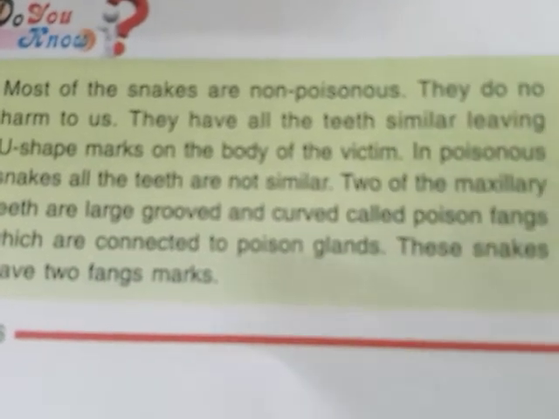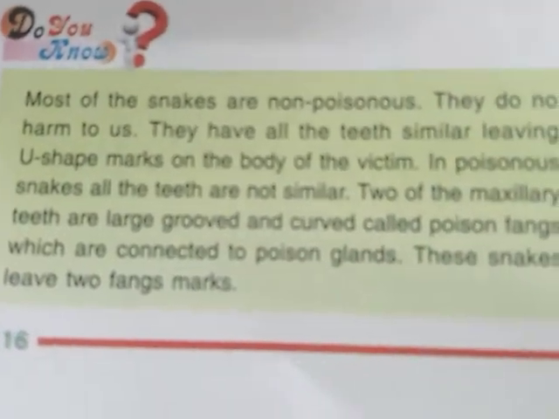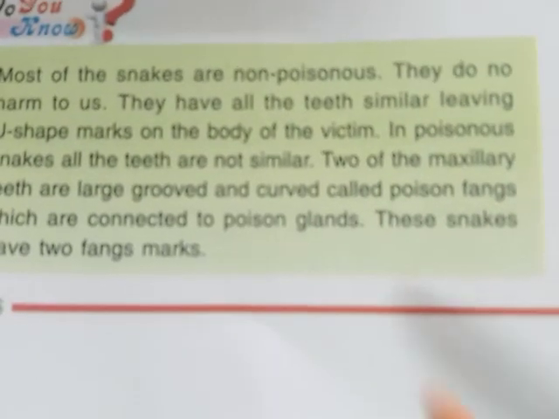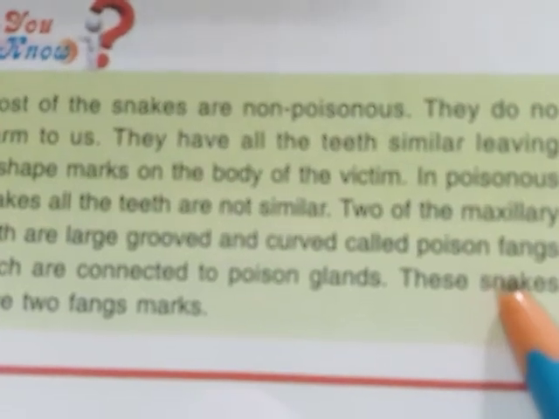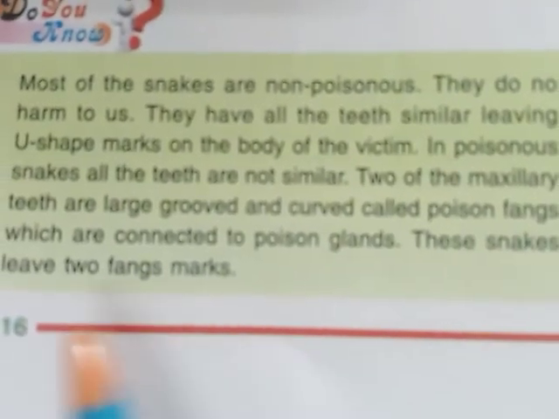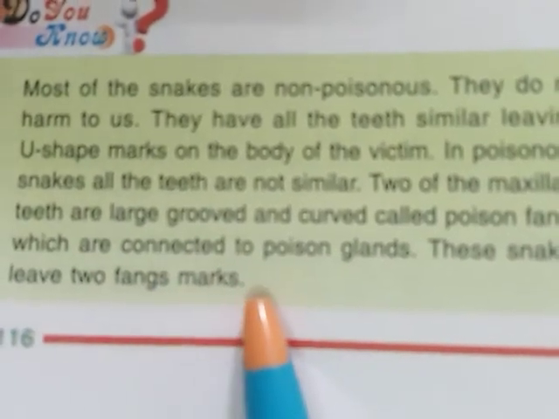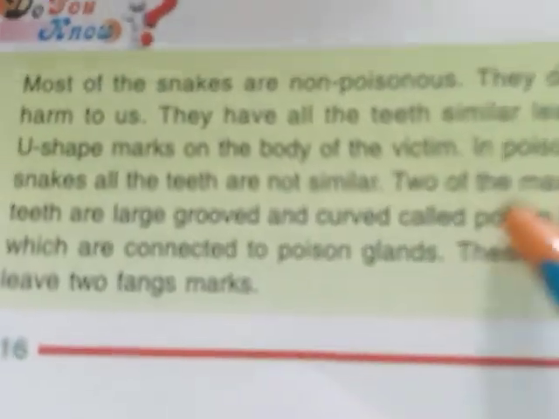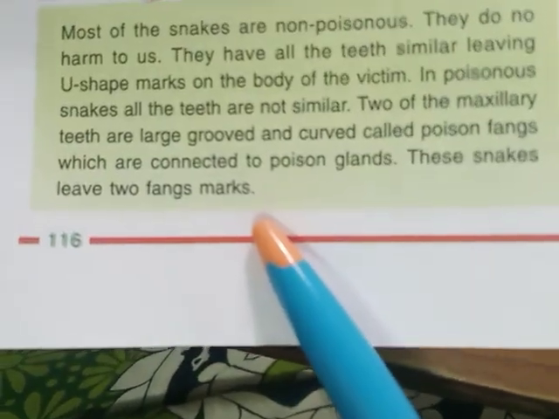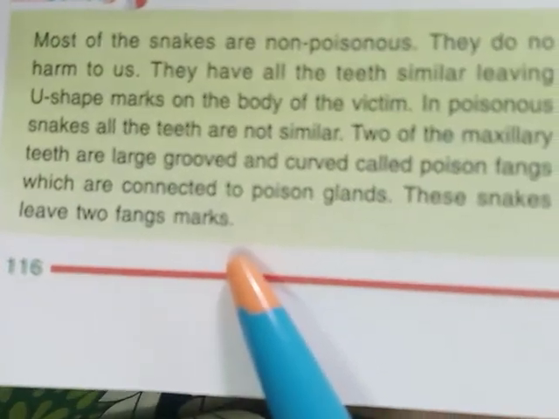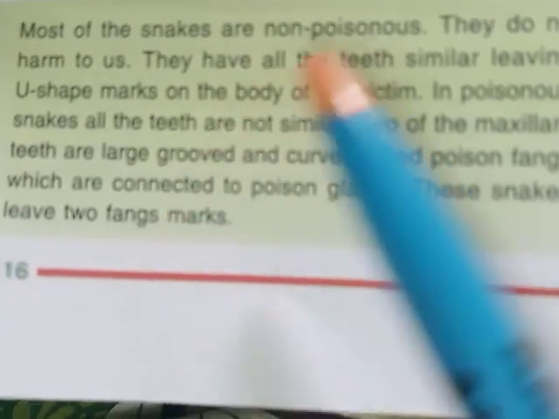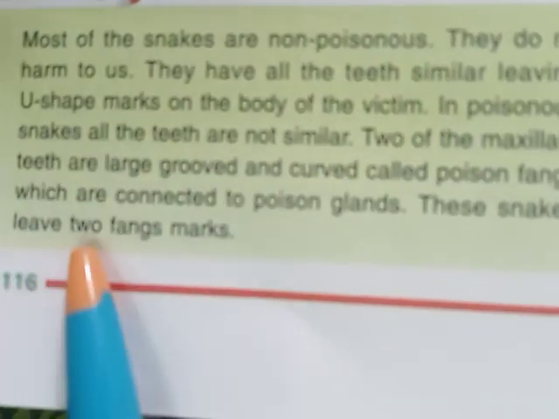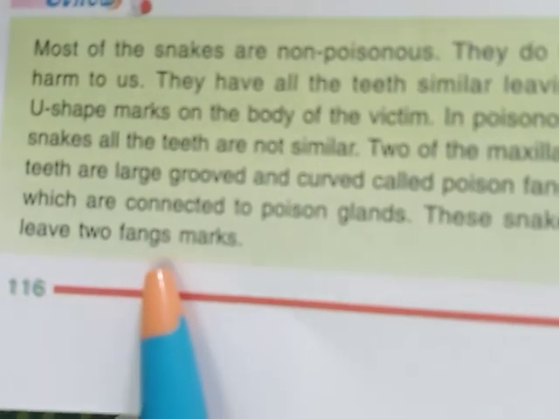So when a snake bites, the poison from the glands is released through the teeth, and when the snake bites us, that poison is released into our body. These snakes leave two fang marks. So we can identify by looking at the marks on the body whether the victim is bitten by a poisonous snake or a non-poisonous snake. If it is bitten by a poisonous snake, it will leave two fang marks.